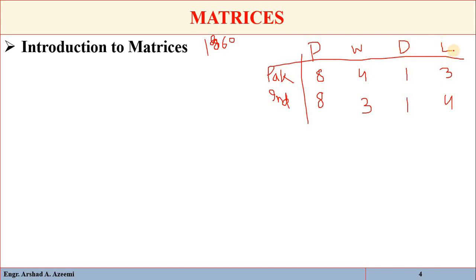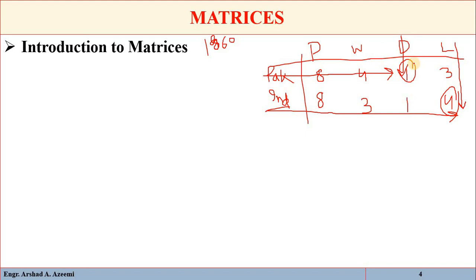Now the information is readily available when it is presented in this way. For example, if we want to know how many matches India lost against Pakistan, we will go in this direction and come along the column of loss. So it means that 4 matches were lost by India against Pakistan. Similarly, if we want to know how many matches Pakistan drew with India, we will go along the row and come along the column. So it means that 1 match was drawn by Pakistan against India.